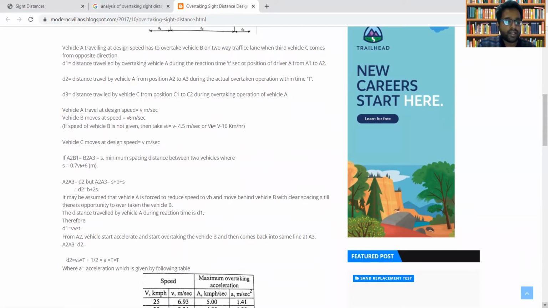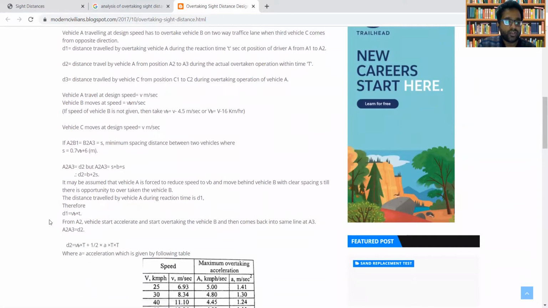So after analysis, we can write that D1, what is D1? Distance traveled by the vehicle A during reaction time. I told that overtaking sight distance can be written as a sum of these three distances. Sum of D1 plus D2 plus D3 can be written as OSD. So what is D1, D2, D3 is important. D1 means the distance traveled by vehicle A during reaction time. So D1 is V small t.